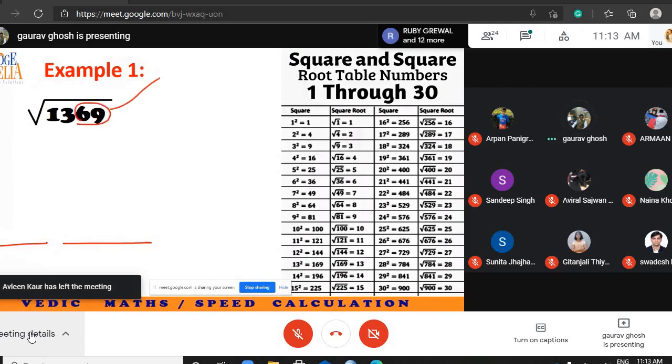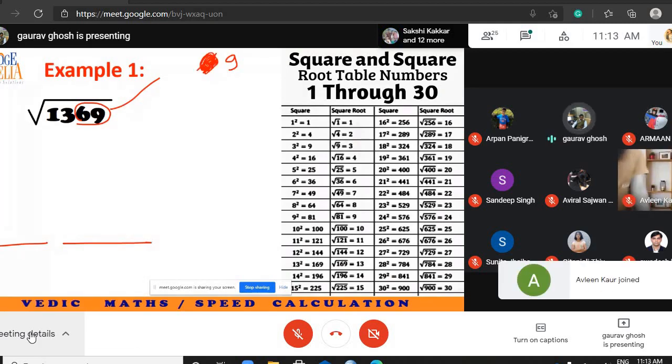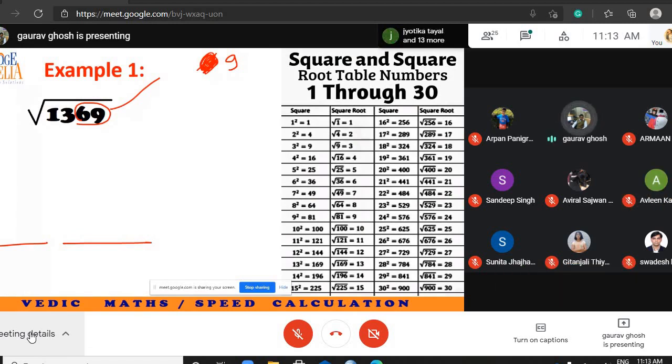Take the last 2 digits separately. When you have done that, ignore the second last digit. It does not have any effect on my answer. So I am interested only in 9. So if the last digit is 9, the last digit of my answer can either be 3 or 7. I am not sure, but I am definitely sure about the first part of my answer.